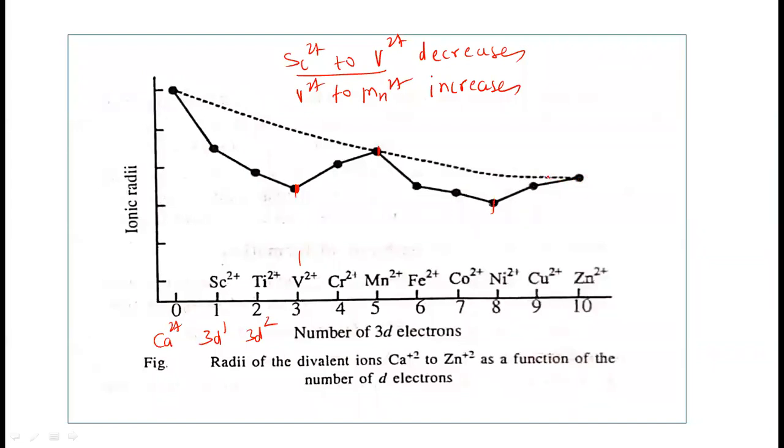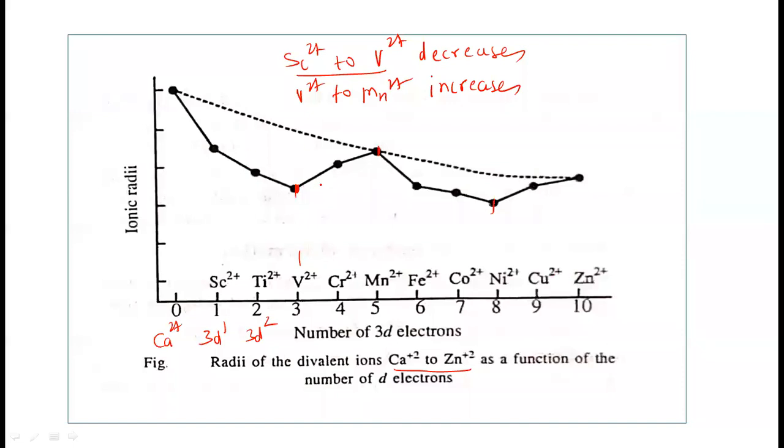So what is the reason for this? Why is this variation observed? It is important here to understand. You can see this graph, the ionic radii of the divalent metal ions from calcium 2+ to Zn2+, and the number of d electrons from d0 to d10 configuration.